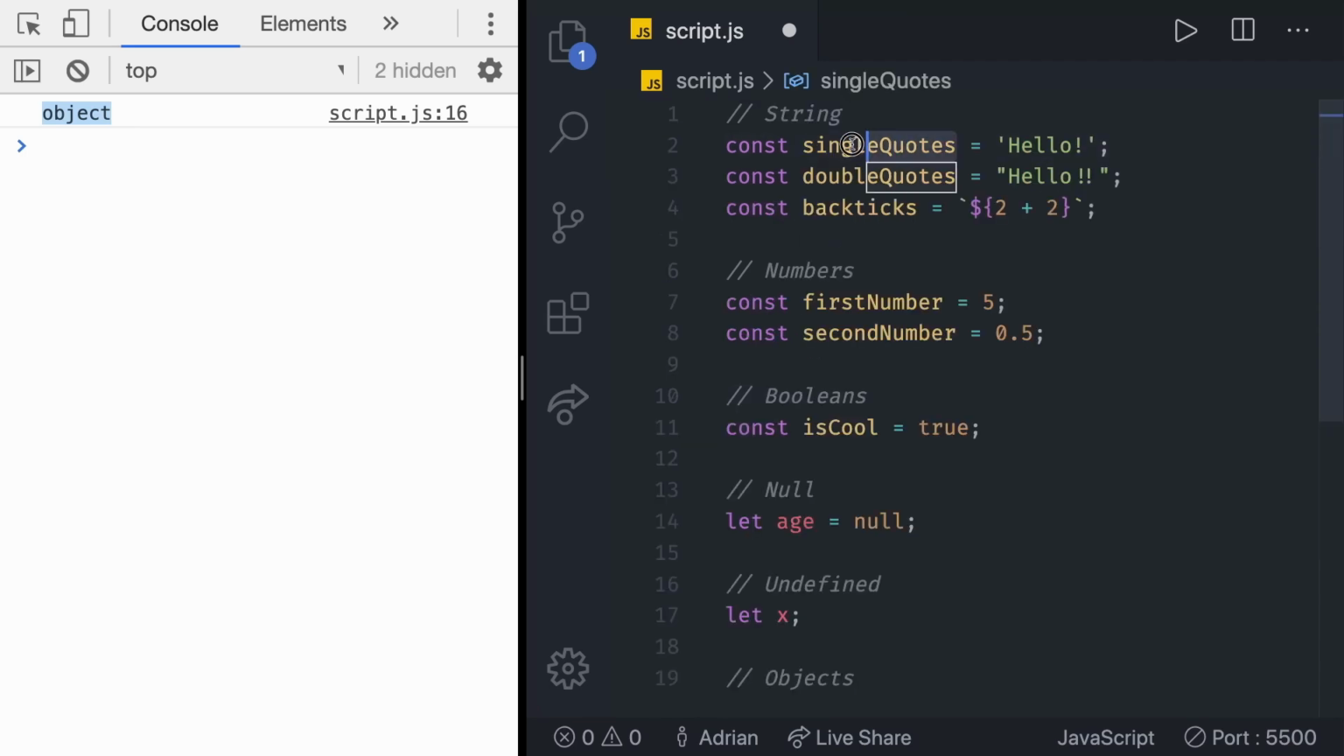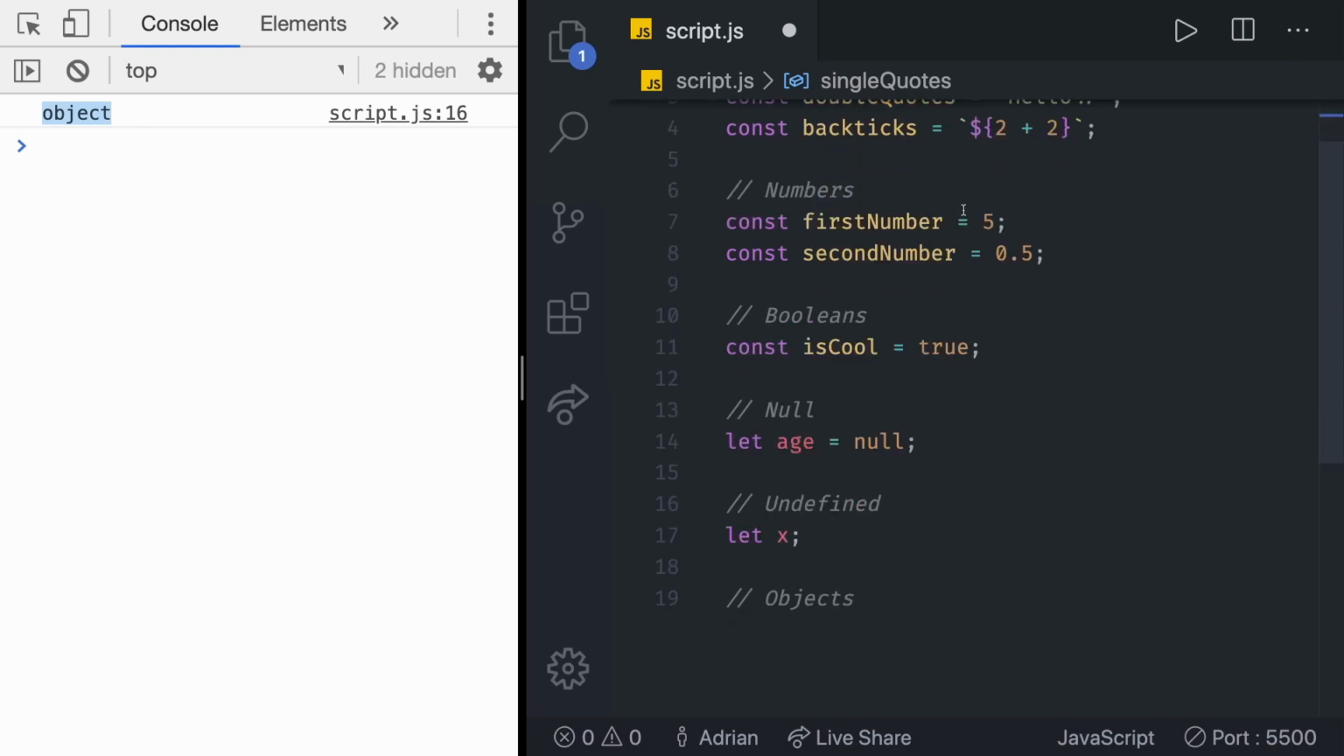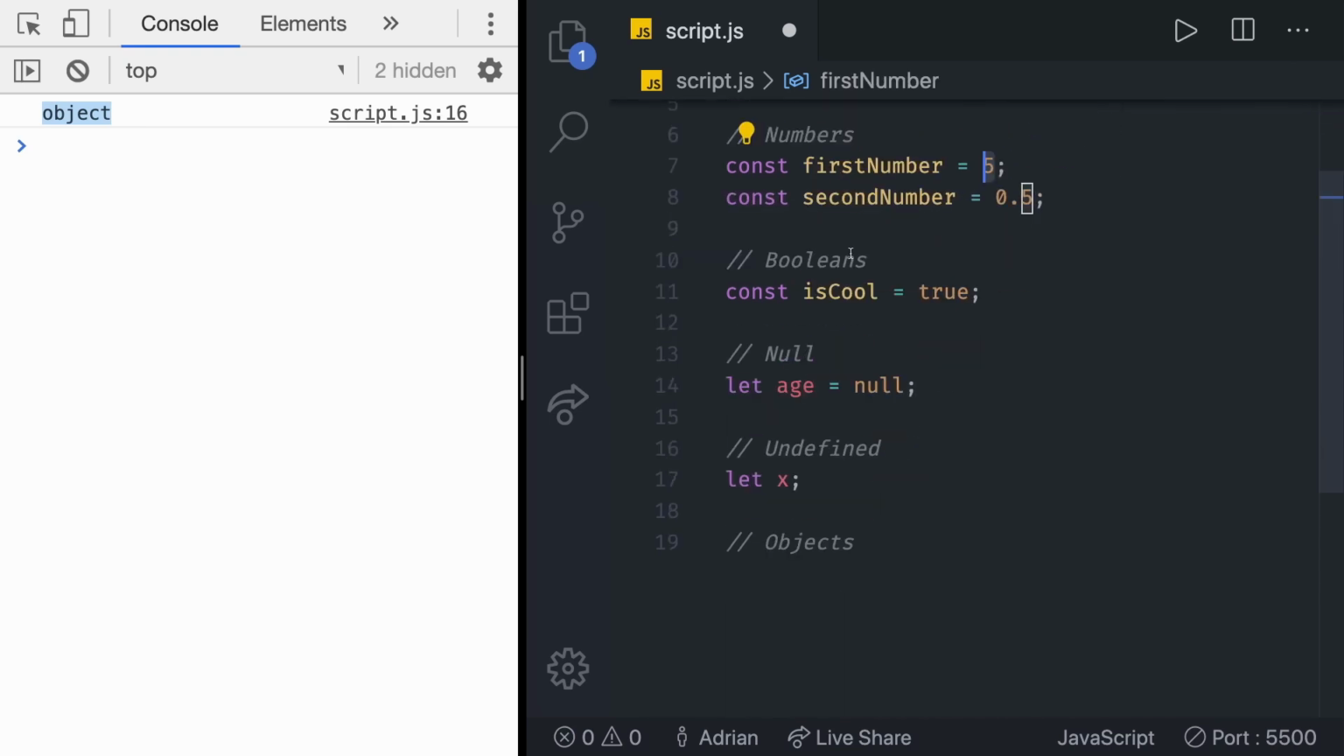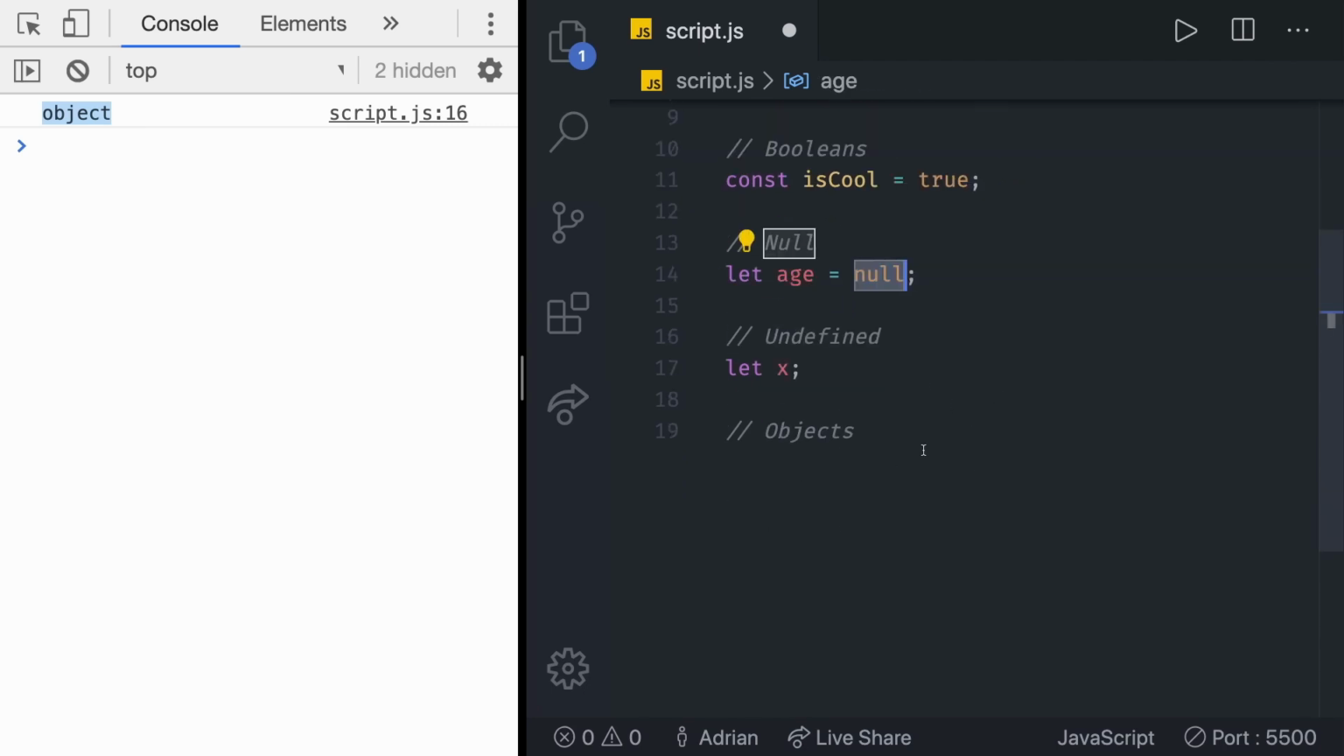You can see that a string can contain only one specific string. You can see that the number can contain only one number at a time. Boolean can also contain one value, null also one value, and so on. In contrast, objects are used to store collections of data and more complex entities.